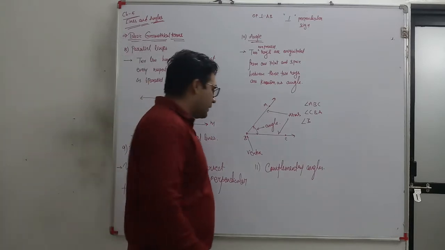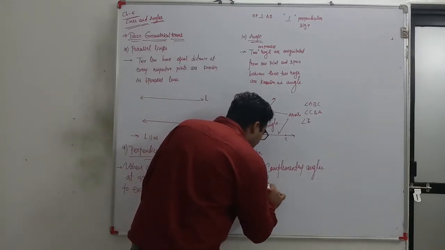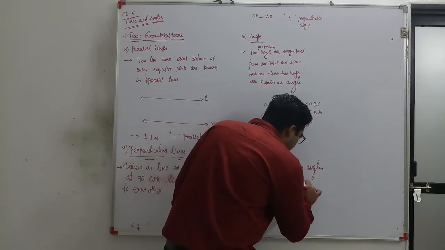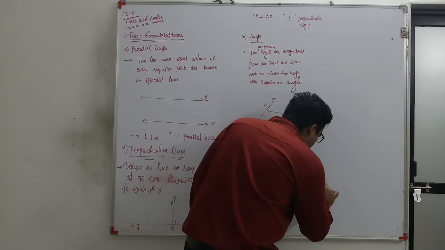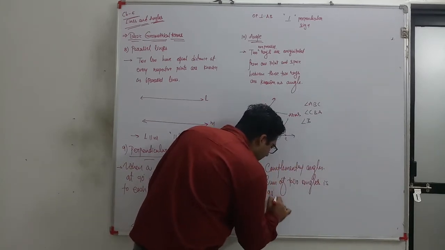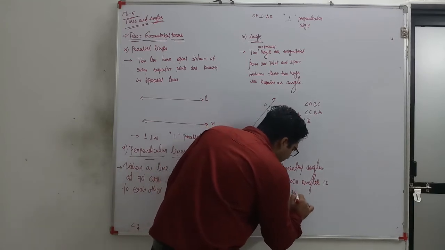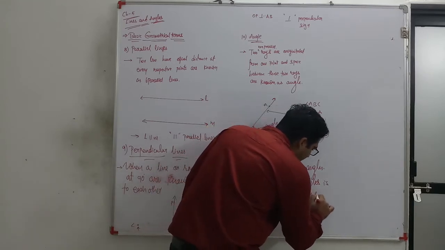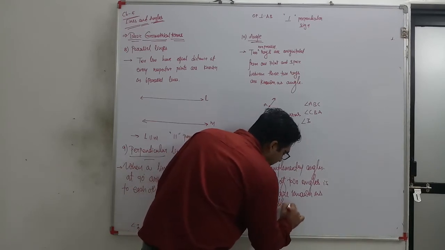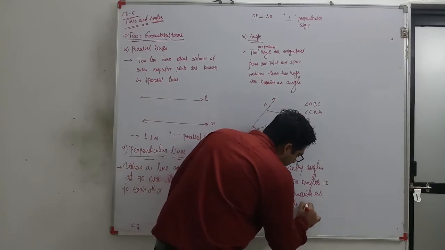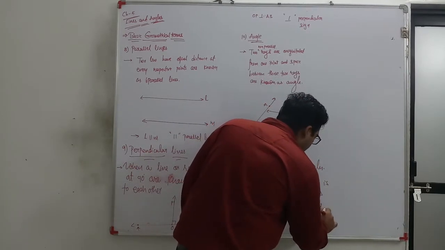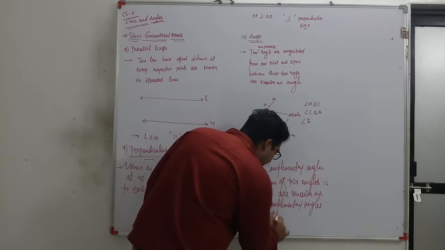Now, complementary angles. Here I can write: two angles whose sum is 90 degree are known as complementary angles of each other.